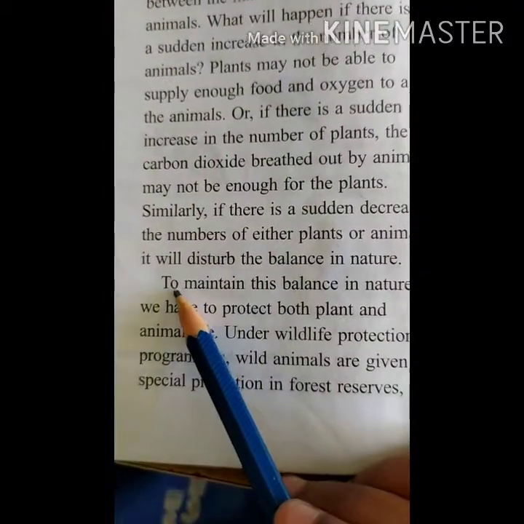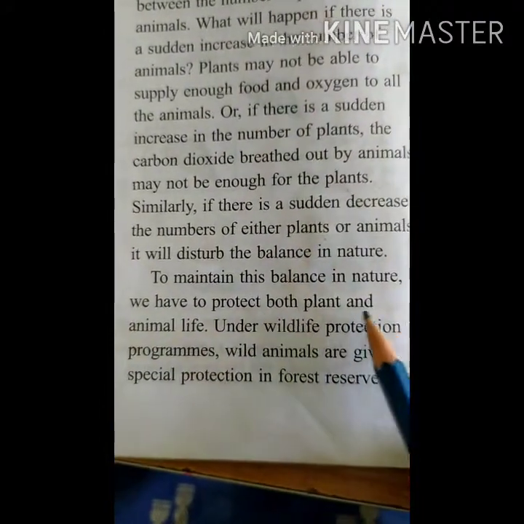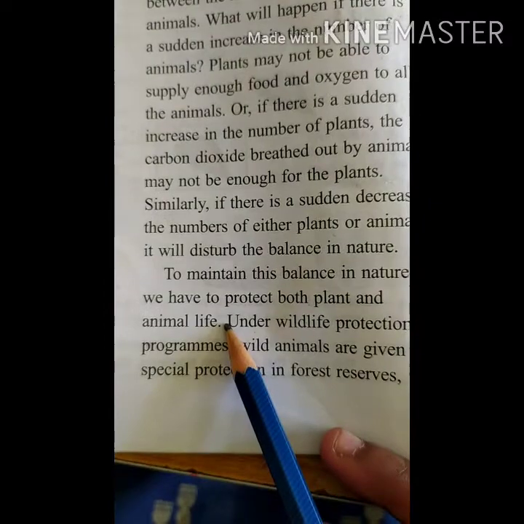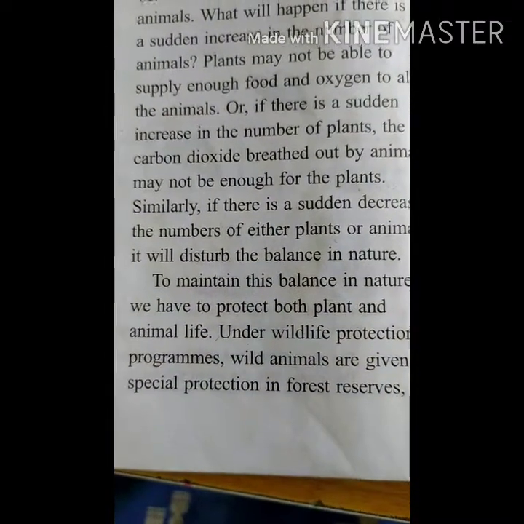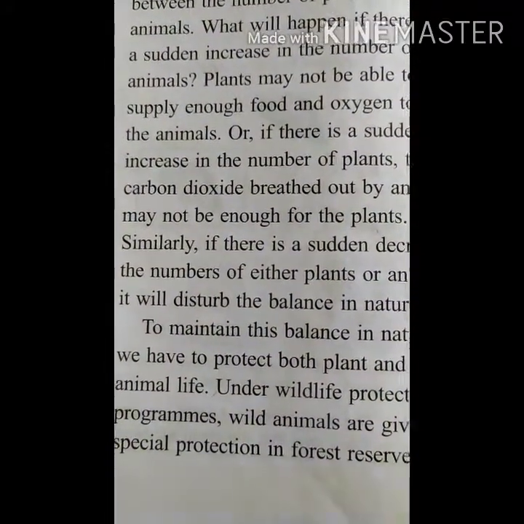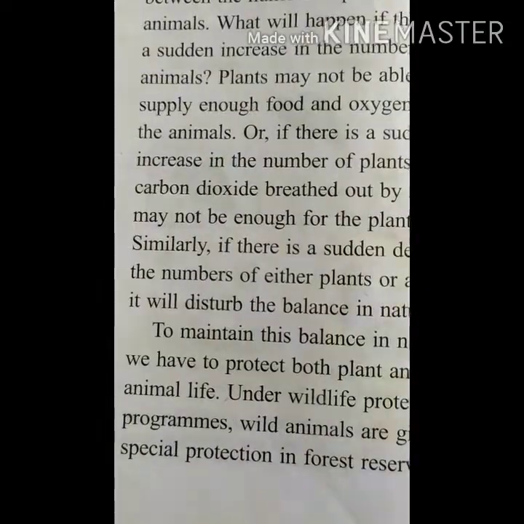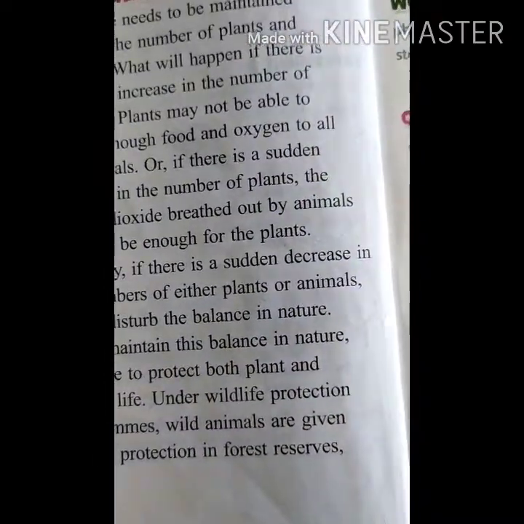To maintain this balance in nature, we have to protect both plant and animal life. Yes, to maintain this balance, what do we have to do, children? We have to maintain both things, whether it's animal life, water life or plant life, everything we have to maintain.